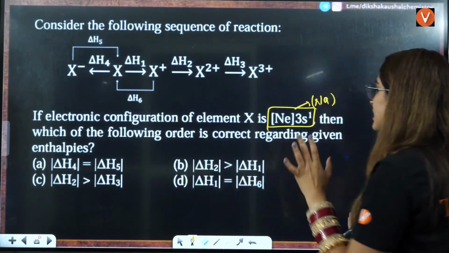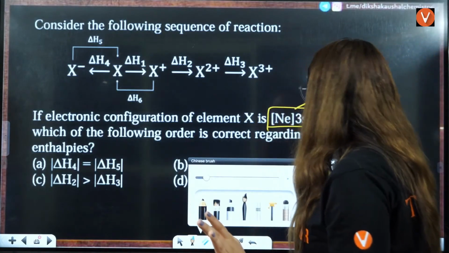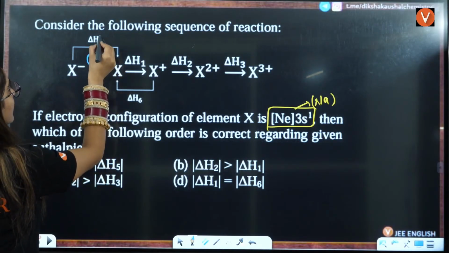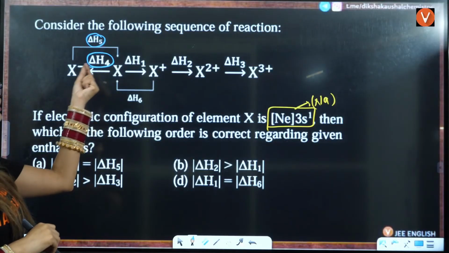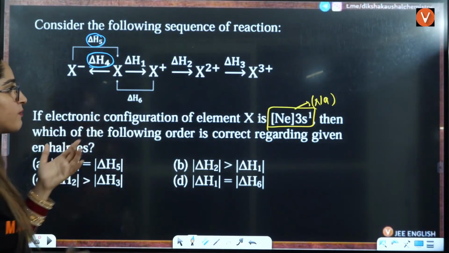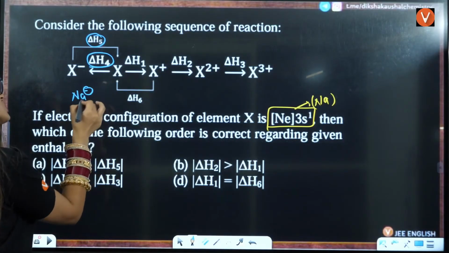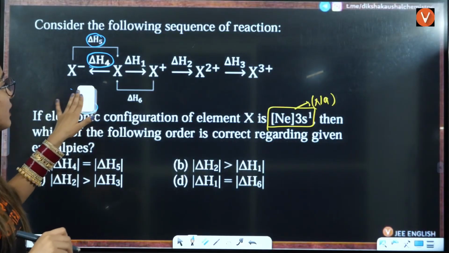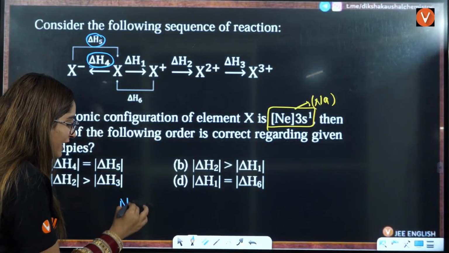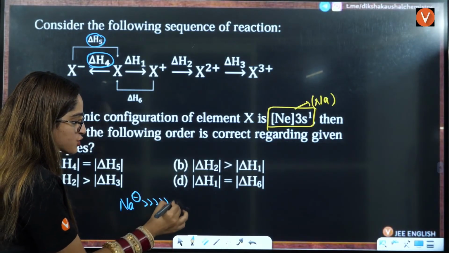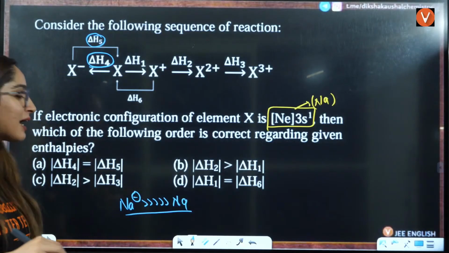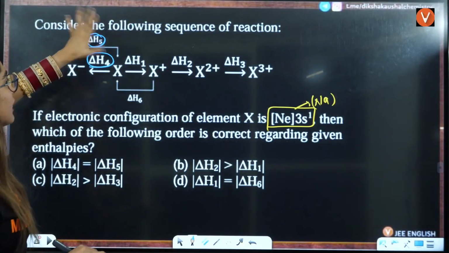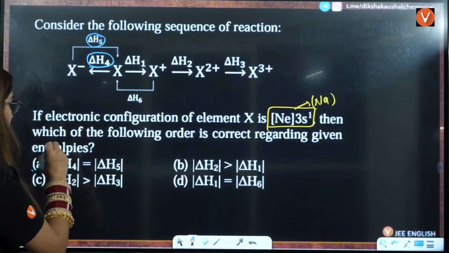Then which of the following order is correct given enthalpy? So if you see this here, first thing is given to you, delta H4 and delta H5 are equal. Delta H4 is this thing, delta H5 is this thing. They are saying that whenever you gain one electron, right, it becomes Na negative. And when it loses one electron, it becomes Na. Both the enthalpies are equal. That is true. Can you tell me the reason here? Because it's not like Na negative is very highly stable than Na. It's not the case. That is why even after gaining or losing the electron that you have gained, that will have the same amount of enthalpy. That means that is the correct thing, right?